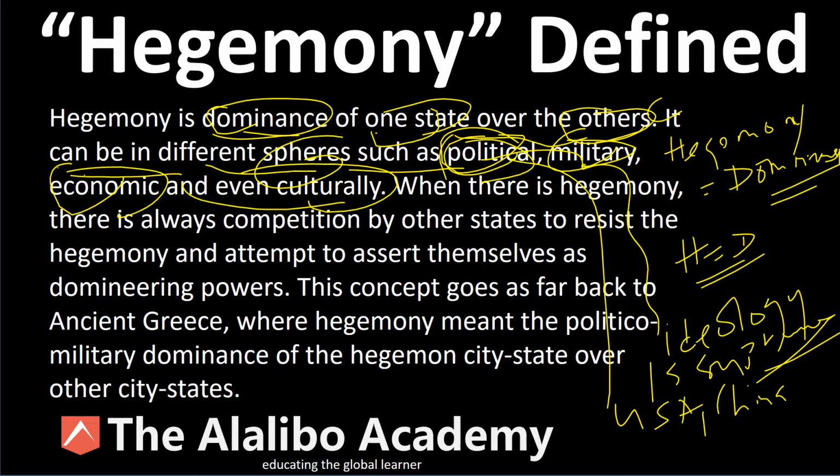We have the European Union, for example, as a collective body dominating in terms of trade. Their interaction with South American countries, with Asian countries, with African countries. That's hegemony because they have power, they have the resources, they have the means, they're able to dominate in this area, right?